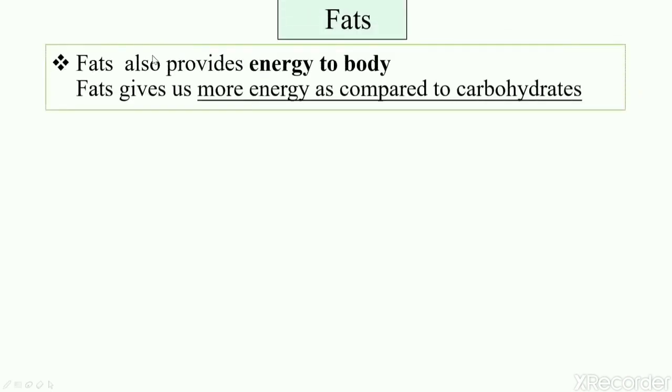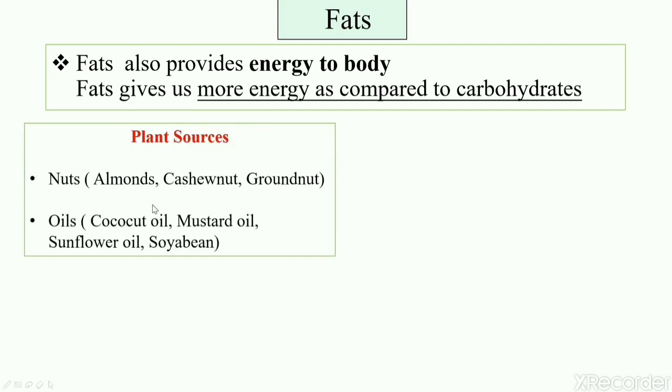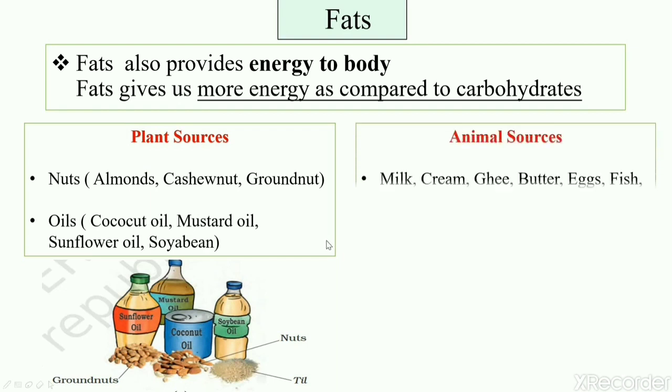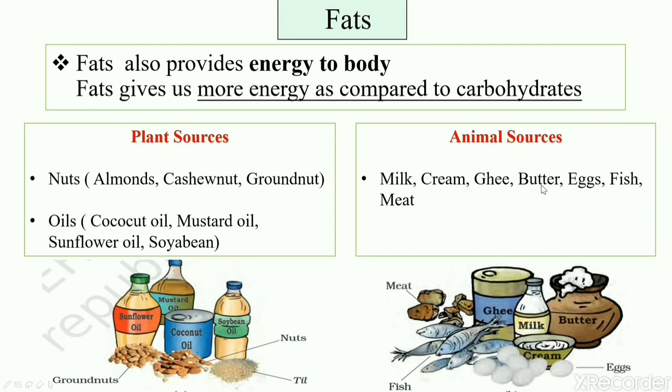Let's now study about fats. Fats also provide us energy. In fact, they give us more energy as compared to carbohydrates. Some of the plant sources of fats are nuts such as almonds, cashew nut and groundnut, and oils such as coconut oil, mustard oil, sunflower oil and soybean oil. Some of the animal sources are milk, cream, ghee, butter, eggs, fish, meat, etc.